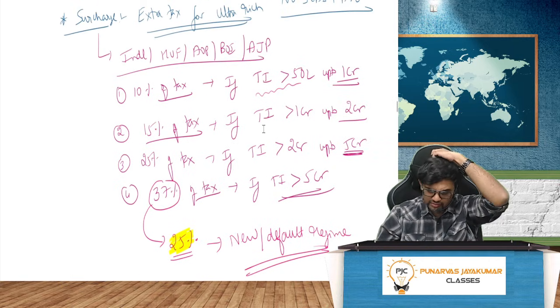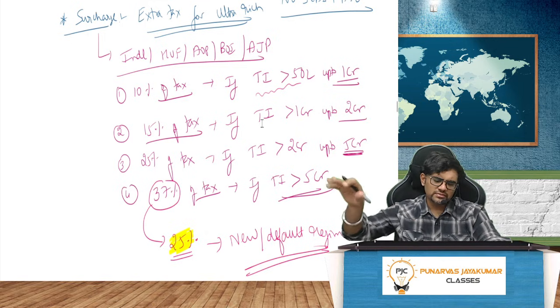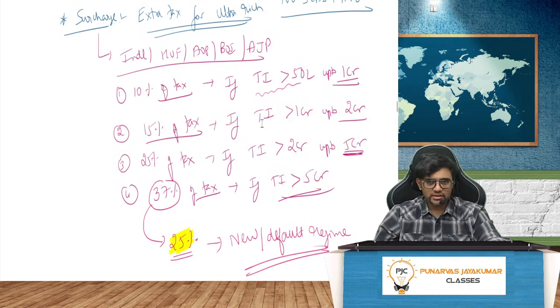If the total income is more, this is for who all? Individual, HUF, AOP, BOI, artificial juridical person. 10% of tax if the total income is more than 50 lakh up to 1 crore. You need to unfortunately remember these rates because they will give you a sum and then you need to link it and write; they will not say that surcharge has to be charged. You need to remember that surcharge has to be charged.